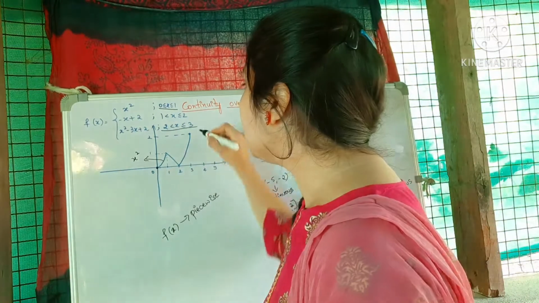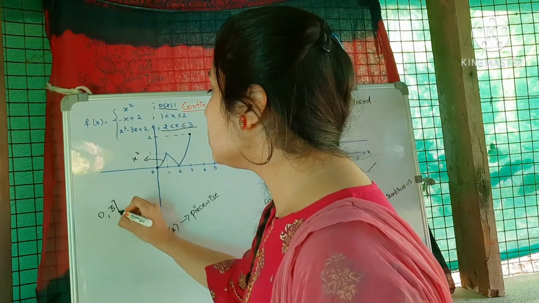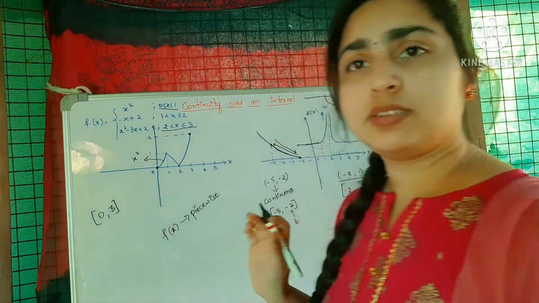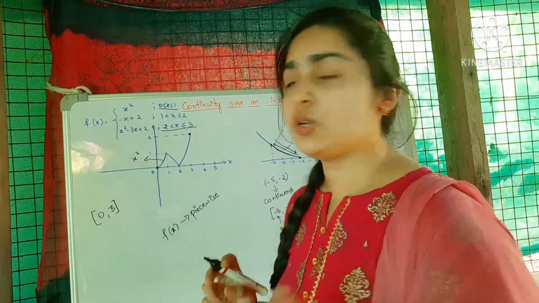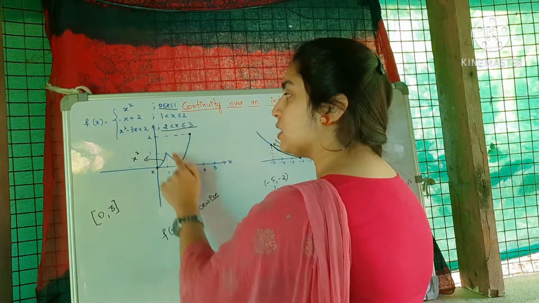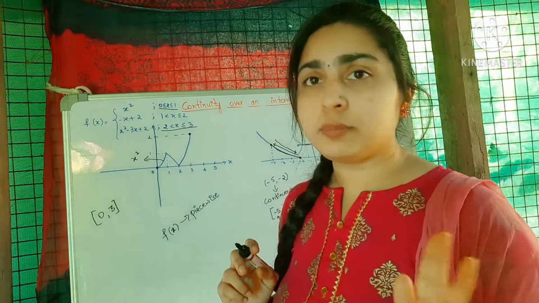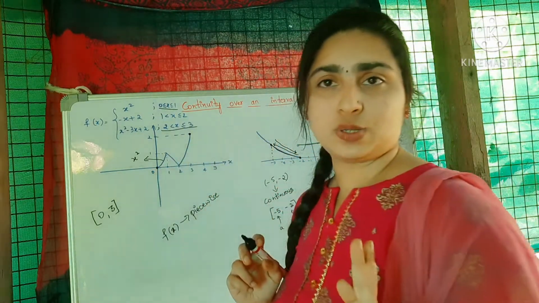Now if I consider the closed interval 0, 3, then I can say this function is continuous because from 0 till 3, I can draw this graph without lifting my pen. So 0 is also included, 3 is also included.